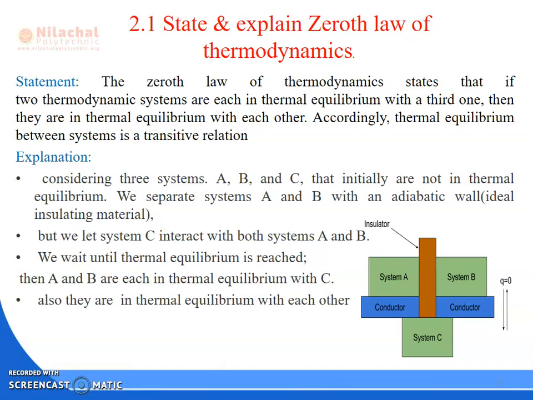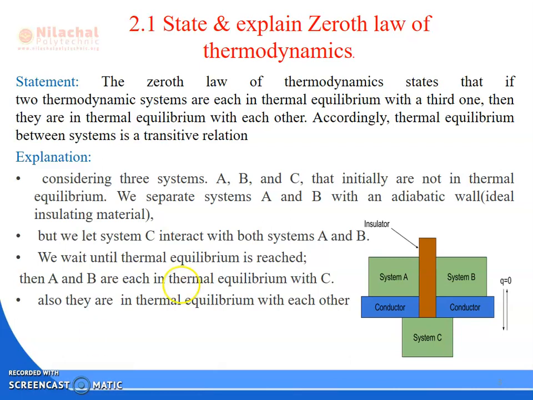We know that heat is a transit form of energy. So if three systems are in thermal equilibrium, that means some heat will be transferred between system A and system B, system A and system C, or system C and system B. So heat transfer is a transitive form of energy. So thermal equilibrium between systems is a transitive relation. That's why it was mentioned.